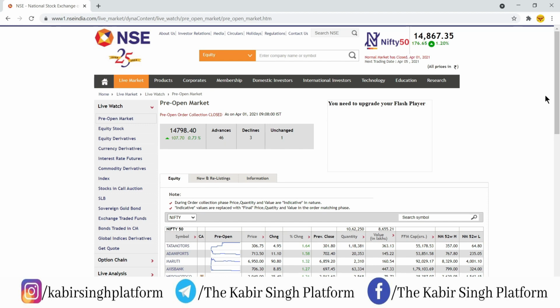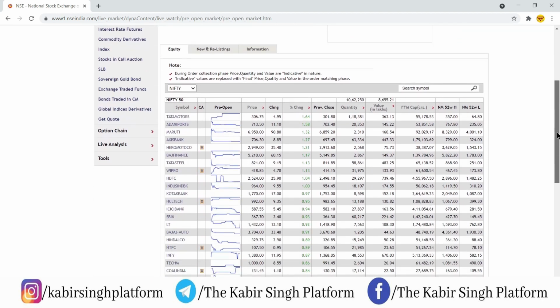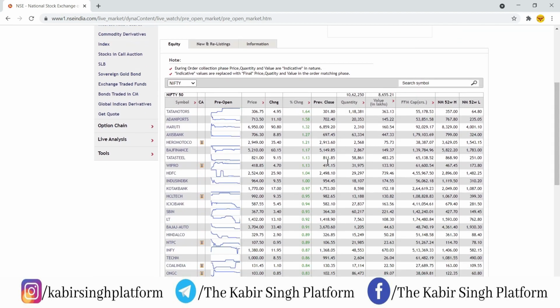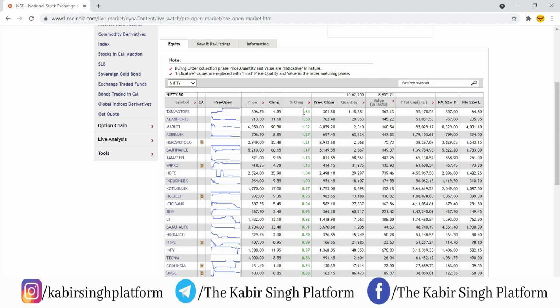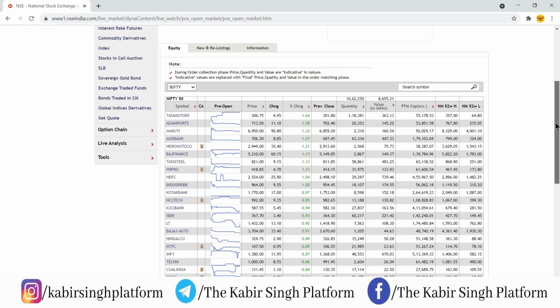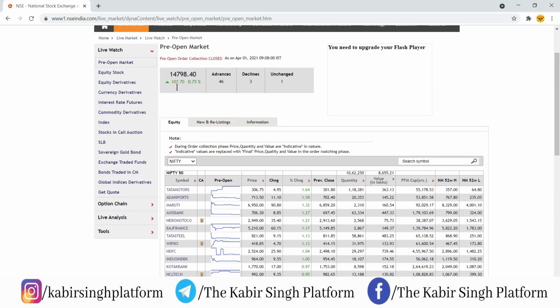So what I'll do is I'll simply go to the Nifty 50 stocks now. These are the list of Nifty 50 stocks. Basically in the morning, this will look something like this. It could be alphabetically sorted. What you have to do is click on the percentage change. You have to just see the positive stocks in the pre-market, because you are checking out the Nifty direction as well. The market direction, that is the Nifty direction, is positive in the pre-market. So you have to check out the stocks which are positive.